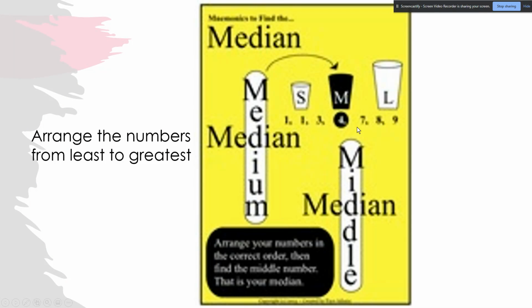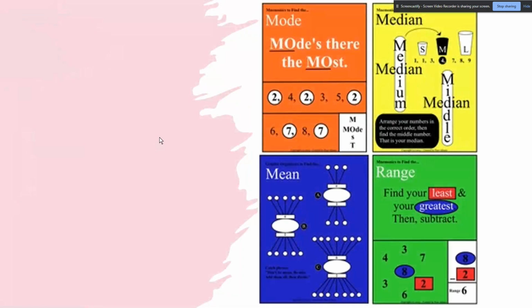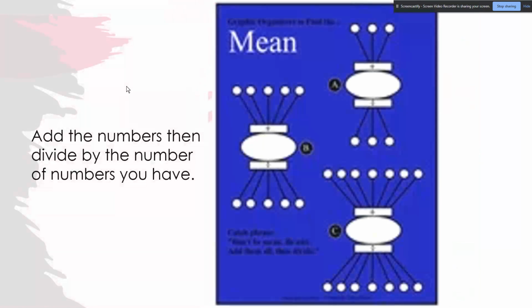For the median, we're going to be looking for the middle. So it's always a good idea to arrange the data from smallest to largest because it will help with several things. And then just count in by how many? 1, 2, 3, 4. 1, 2, 3, 4. The mean is probably the most annoying one because you have to add everything up and divide by the amount of terms you have. Okay, so that takes the most work.